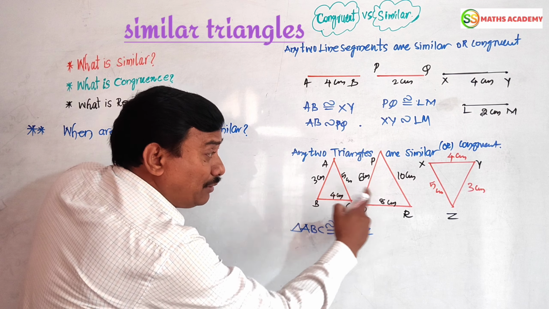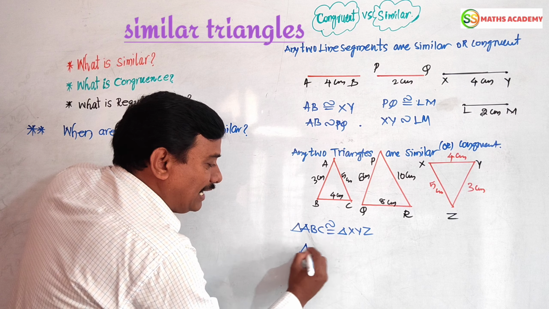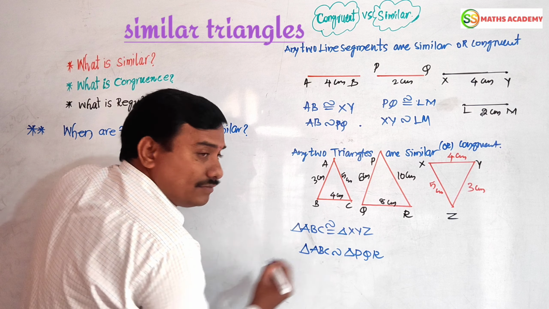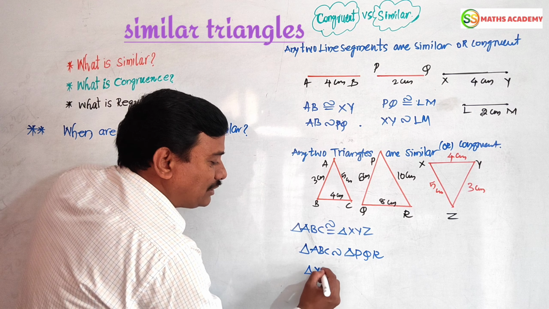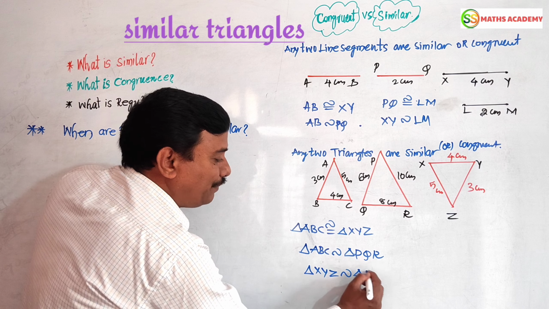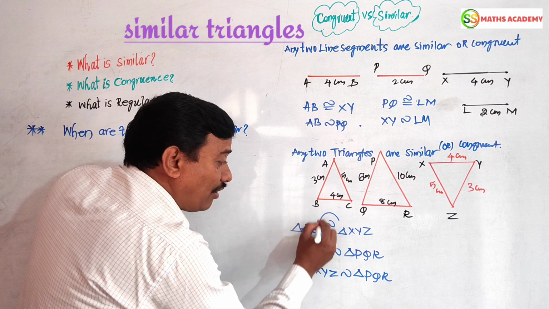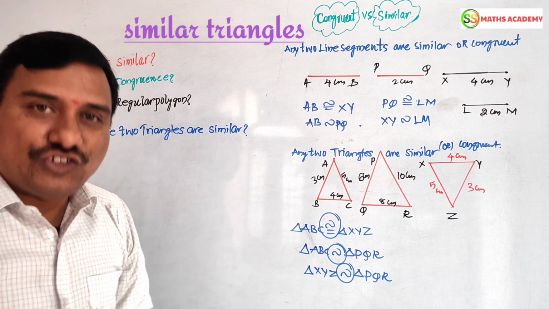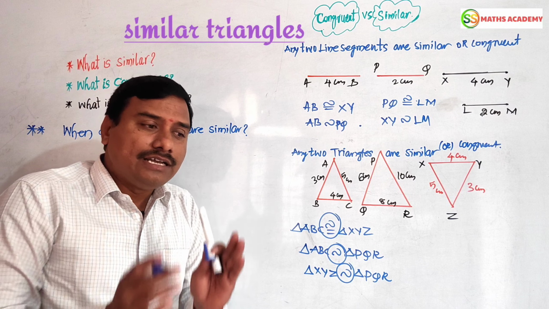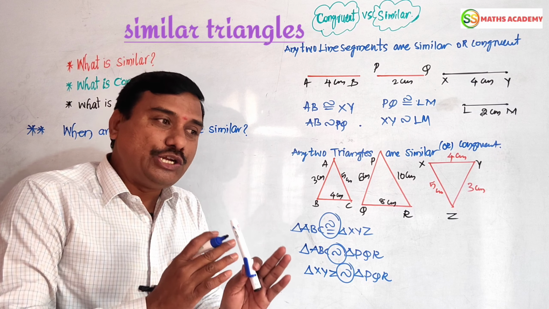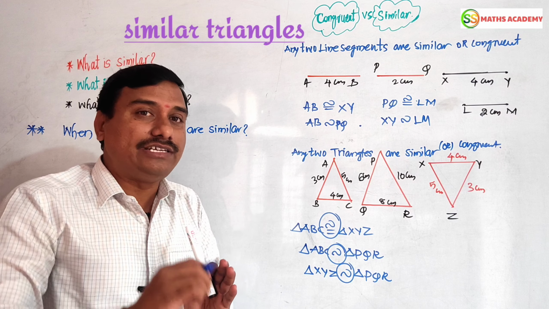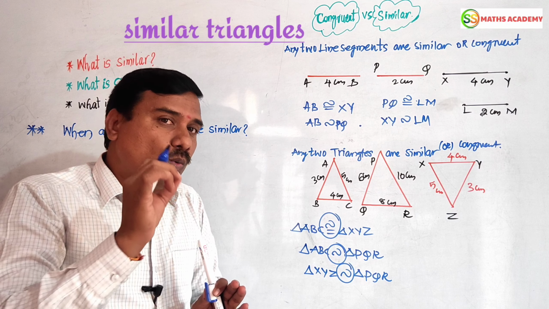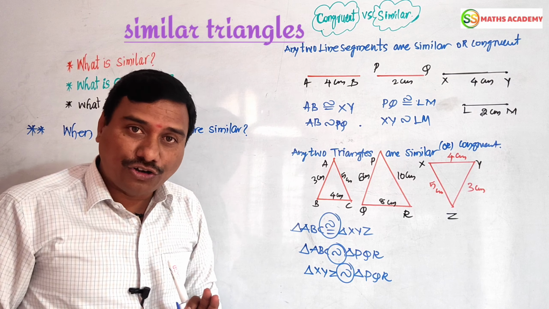And what about this one? Simple. Triangle ABC is similar to triangle PQR, right? Or else, triangle XYZ is also similar to triangle PQR. Here congruency, here similarity. You might understand by seeing these two examples. Any two geometrical figures having the same shape and same size are called congruent. Only the same shape is called similarity.